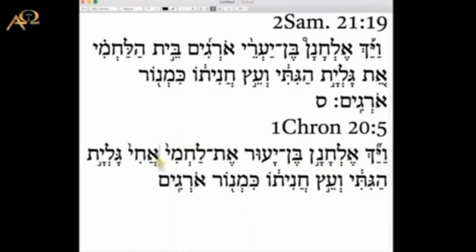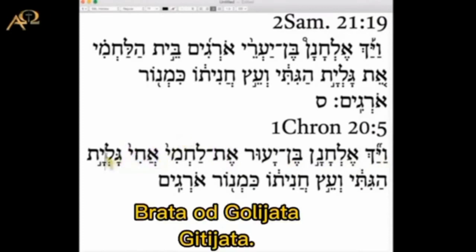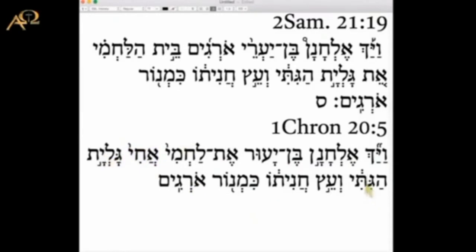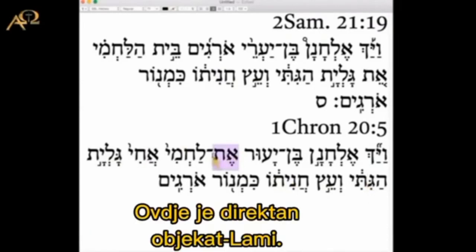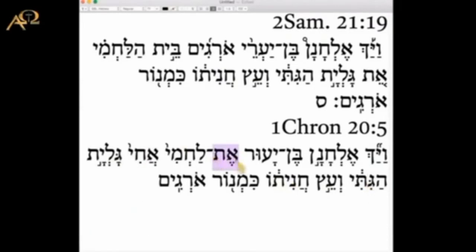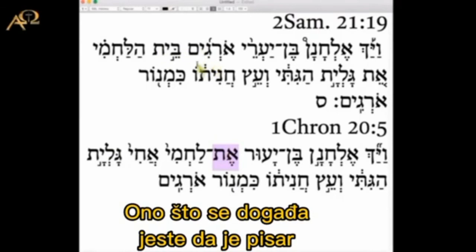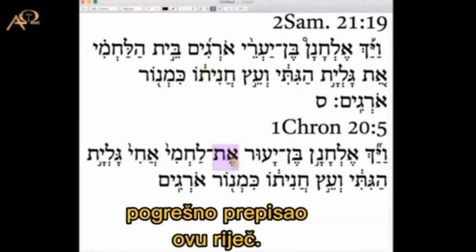Well, the brother of Goliath, the Gittite. So here is the direct object, Lami, and what is happening is that the copyist mistook this word right here.